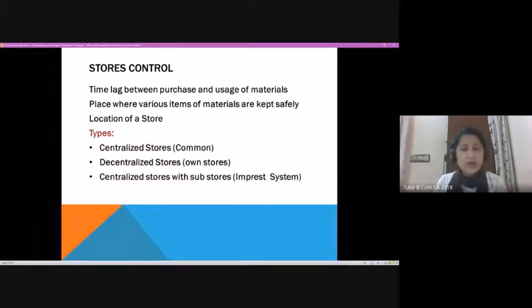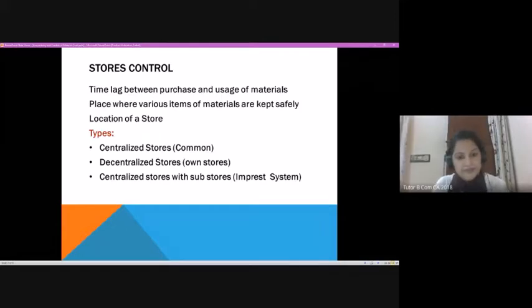There is a technique used in cost accounting and management called just in time, where the procurement is just at the time of production. In that case, we may not require much storage control or storage space. But when there is a time lag between the purchase and the production, we require storage of materials, storage space. It's a location where the materials are kept. So in order to manage that effectively, we need stores control.